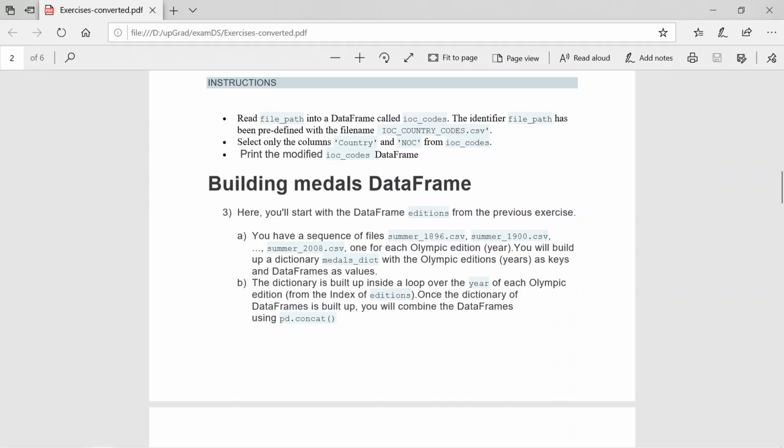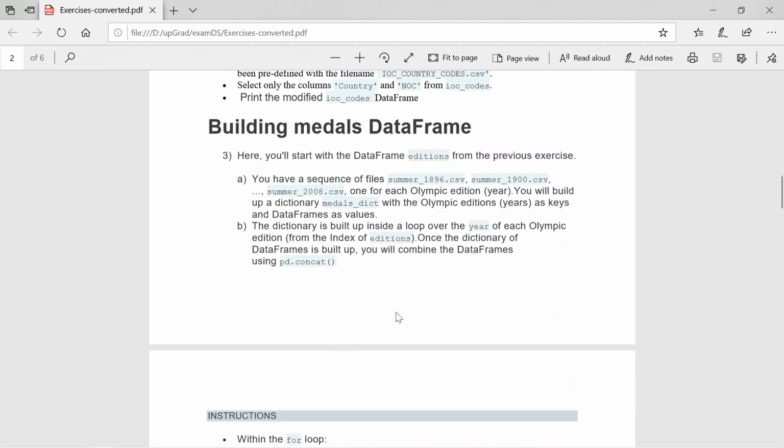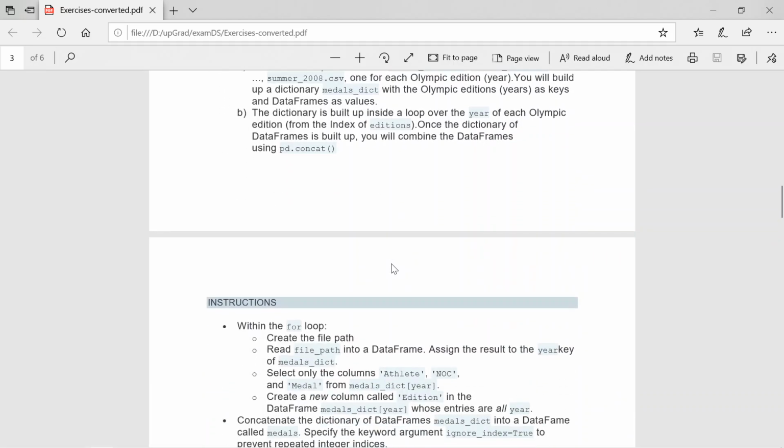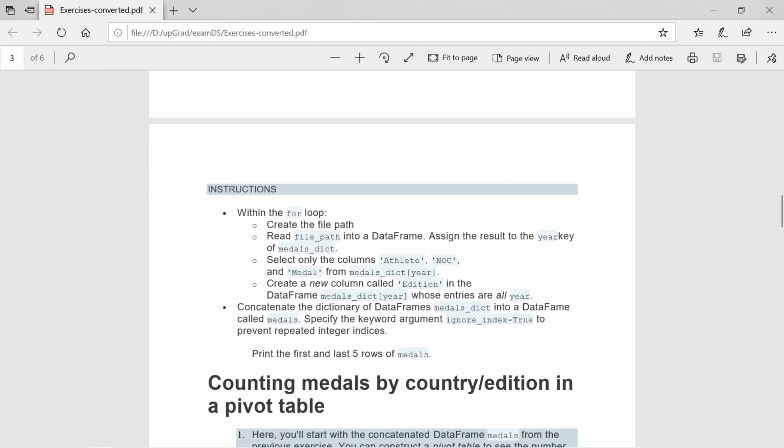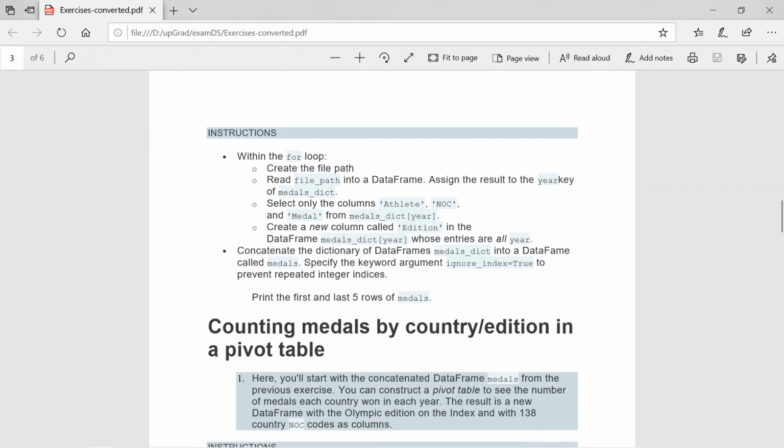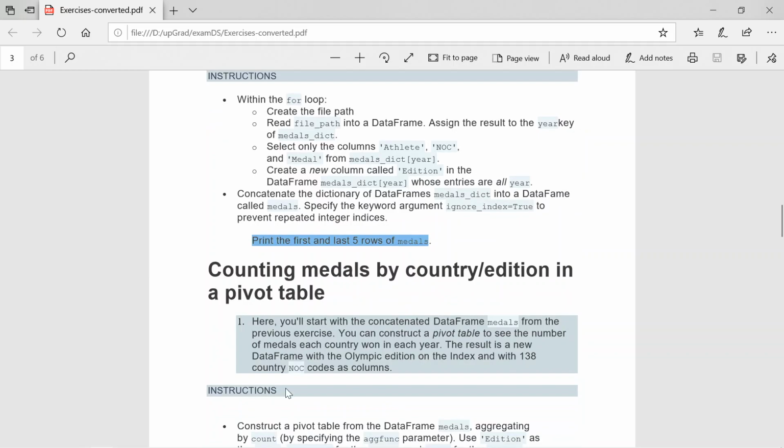I need to loop from 1896 to 2008, and they asked me to concatenate all the data frames and make a new data frame. Here, concatenate the dictionary data frames medals_dict into a data frame called medals. So finally, all these medals dictionary entries I need to convert into one data frame called medals. They ask me to use the keyword argument ignore_index equals True to prevent repetitive integer indexes, and also to print the first and last 5 rows of medals.